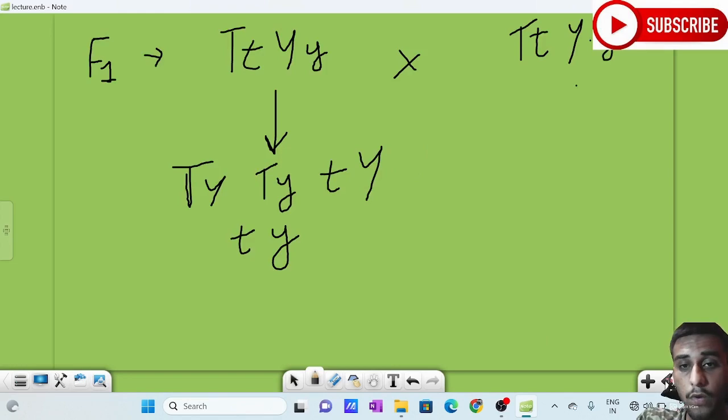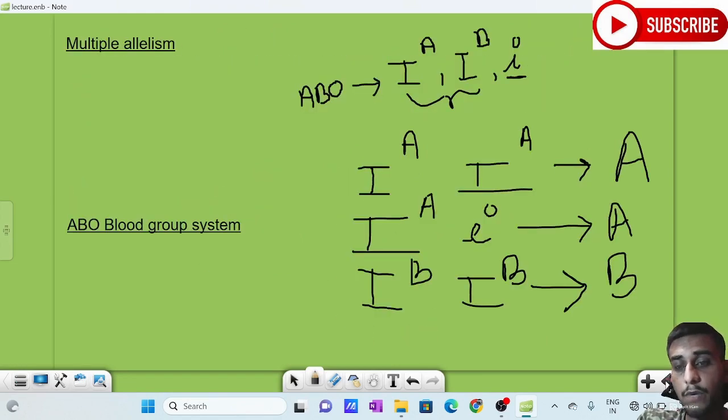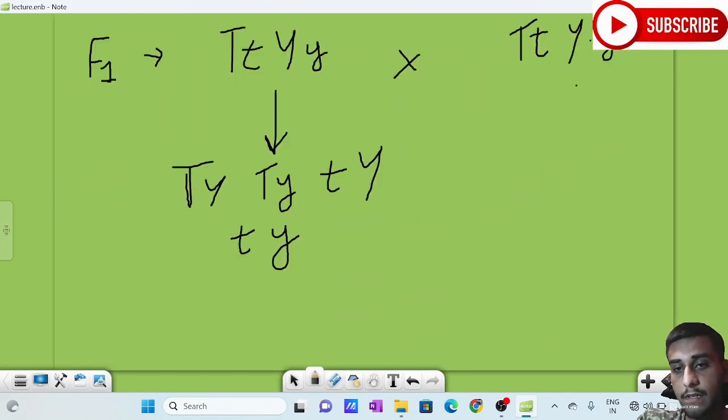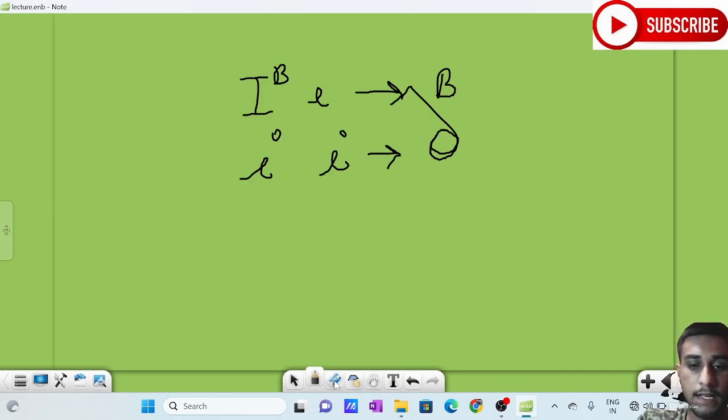For doing questions, we have certain equations, for your ease of answering. In multiple allelism, to find the number of genotypes, the equation is n into n plus 1 by 2.